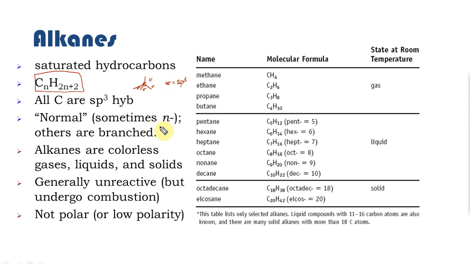A normal, sometimes n, what I'm trying to say here is there are no branches, so you can call them n alkane. If they are branched, you don't call them n alkanes, you call them correspondingly. They are in general colorless and they are gases, liquids or solids, and here you can see that I have given you the list of compounds that are gases, liquids and solids. And these, when we say solid, they don't have to be exactly hard solid, they can be waxy solids like paraffin. And also in gases, you want to remember that neopentane, okay, it's also a gas even though it has 5 carbon atoms.